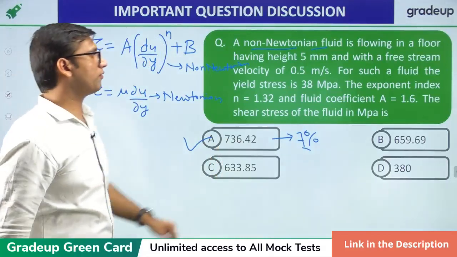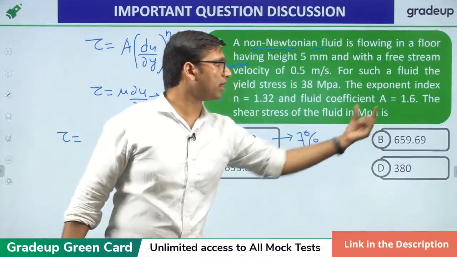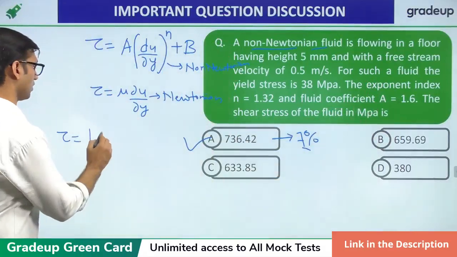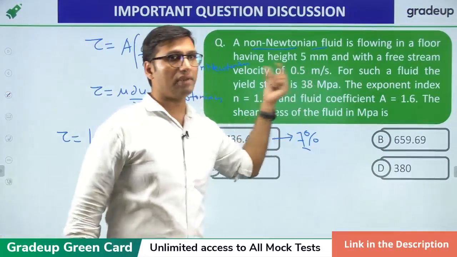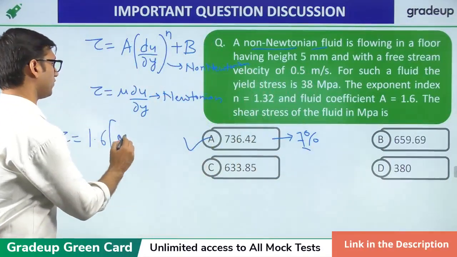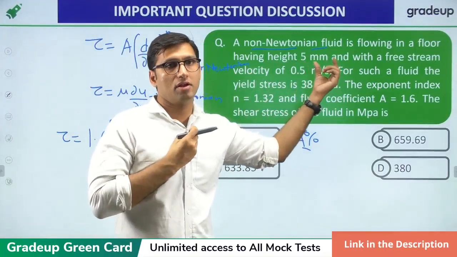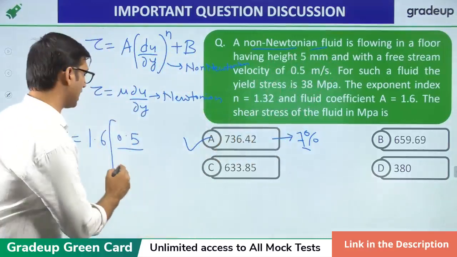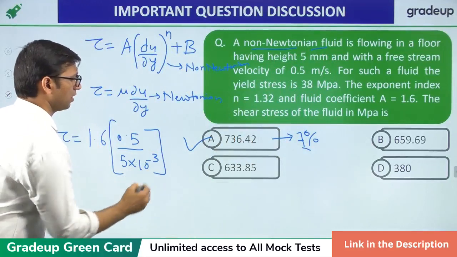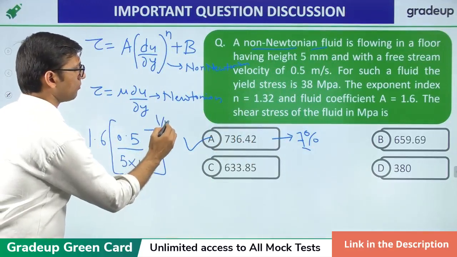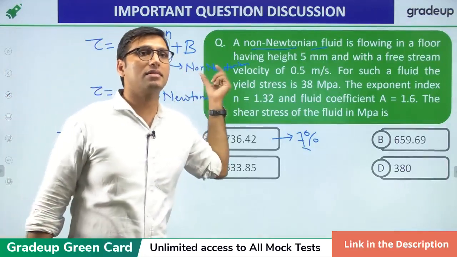Now, A is the value of fluid coefficient, that is 1.6. du is the change in velocity, that is 0.5. dy is this height, that is 5 mm, which will be converted to meter, that is 5 × 10 power minus 3 meter, power 1 by 1.32. Now you have to add this B. B is the yield stress.